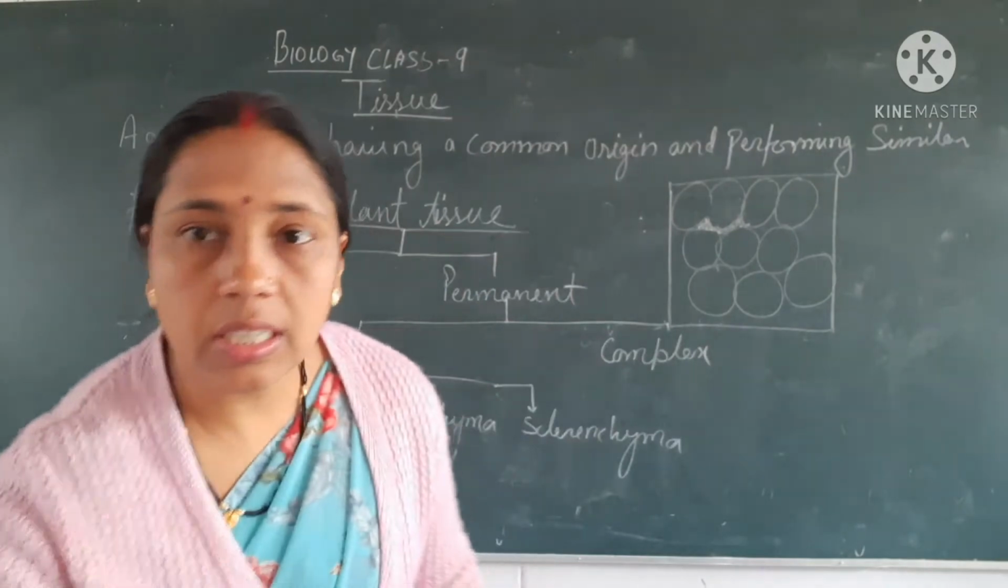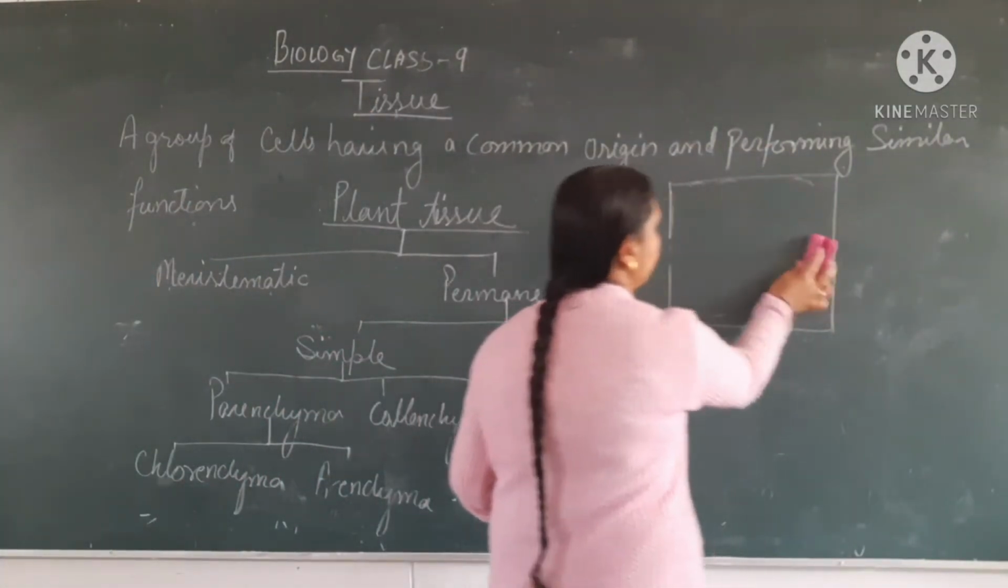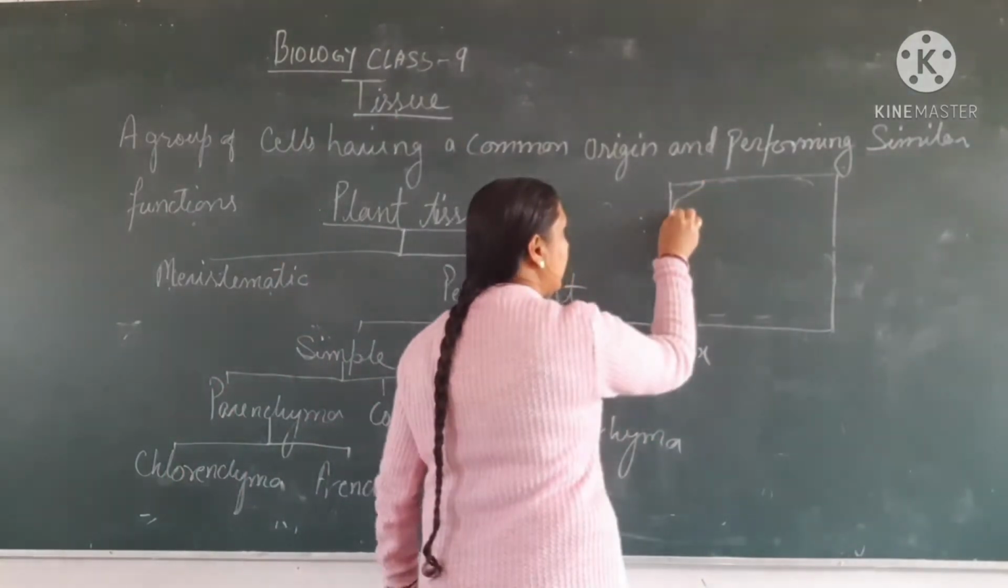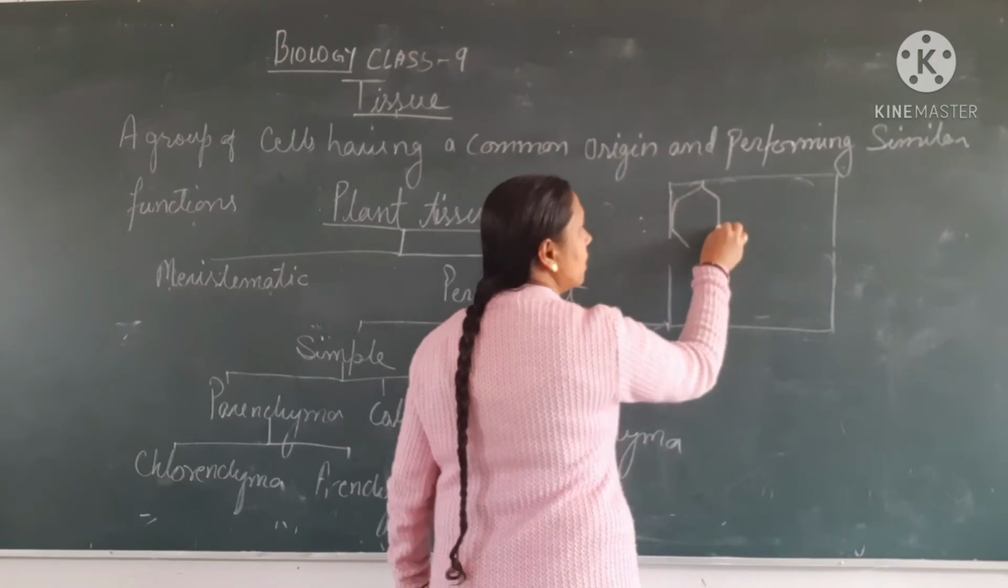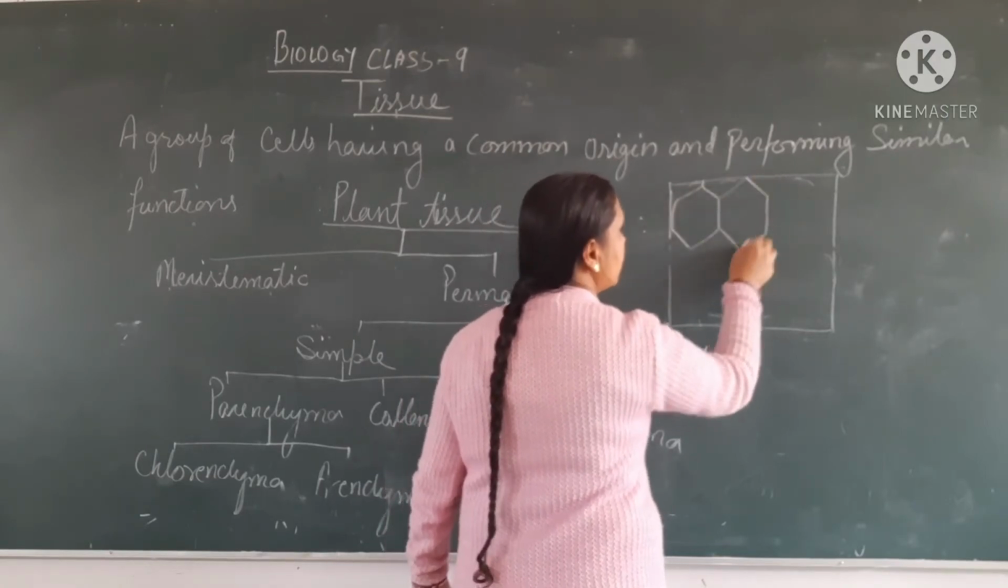I will draw the diagram of this collenchyma tissue. I will show you the diagram here. See, they are arranged like this. They are interconnected with each other. There is no intercellular space between them.